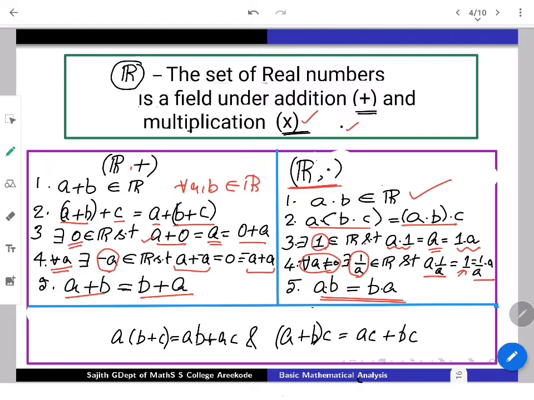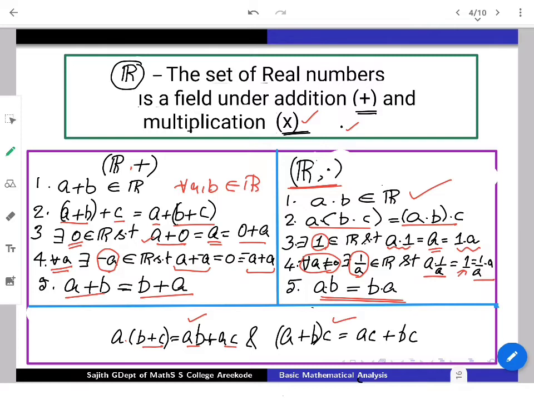Now, there is one more axiom you will assume, which we call distributivity. Basically, it says the compatibility of these two operations. First doing addition and then multiplying will be the same as first multiplying and then adding. That is what is maintained on both sides. So that connects how addition and multiplication are correlated. So R with these two binary operations and these twelve laws or axioms makes it a field.